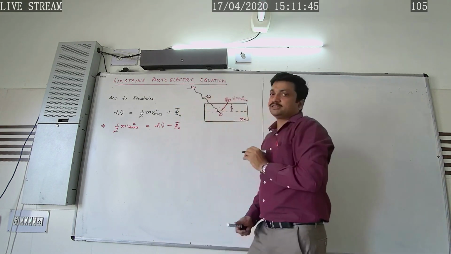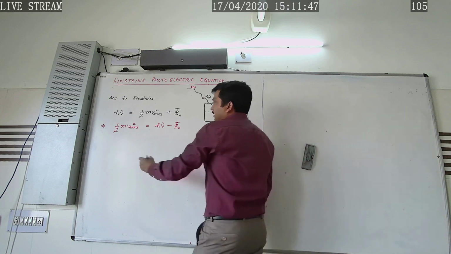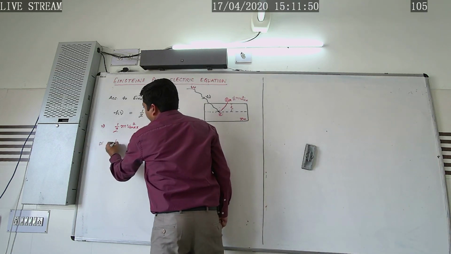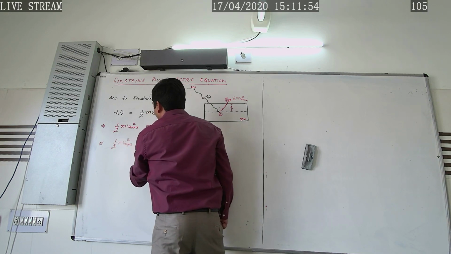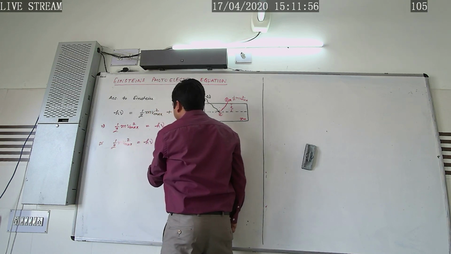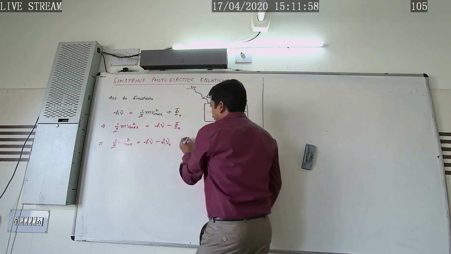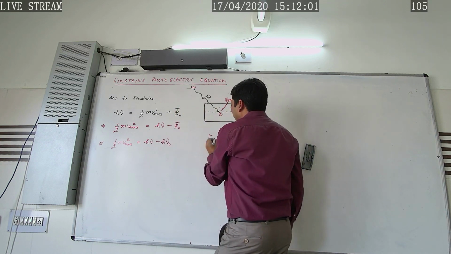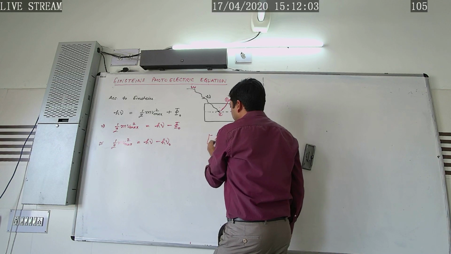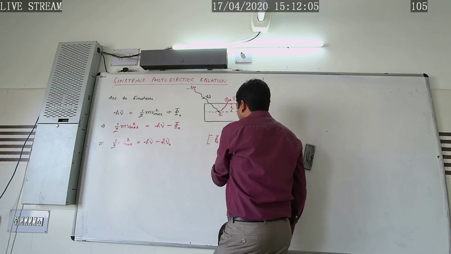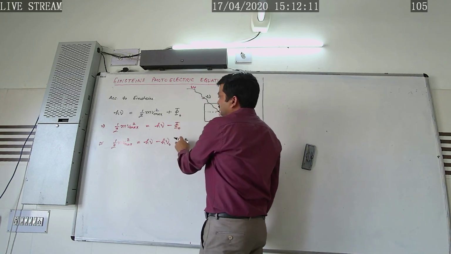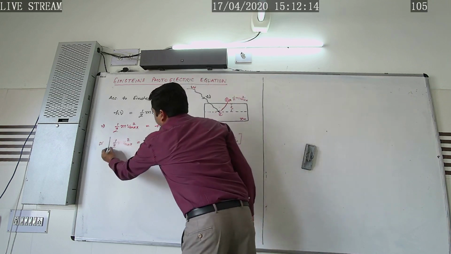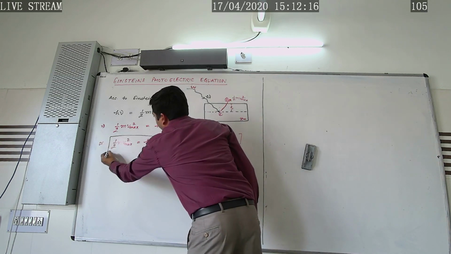What is phi naught? This is the work function. Or we can write this equation as 1 by 2 m v max square is equal to h nu minus h nu naught, because the work function is equal to h nu naught. So this is the form of Einstein's photoelectric equation.